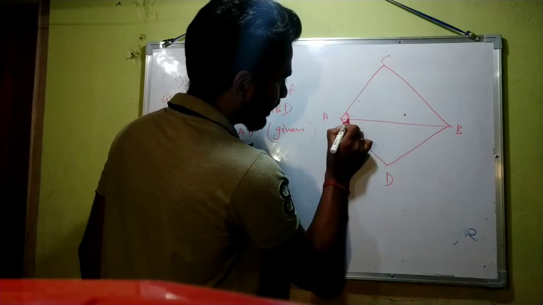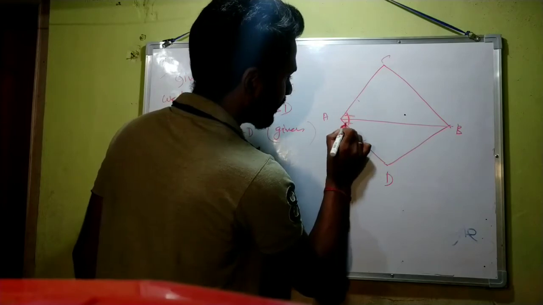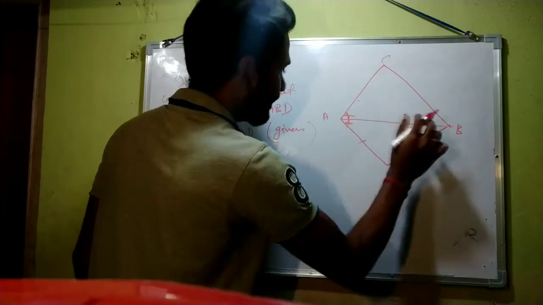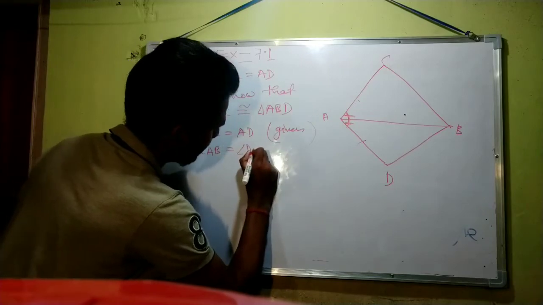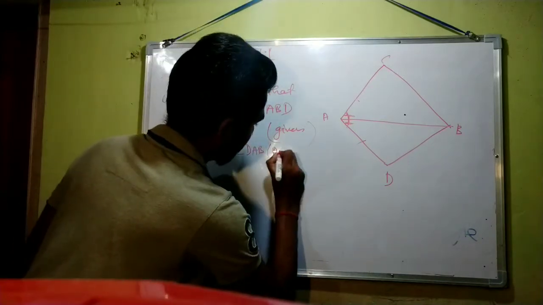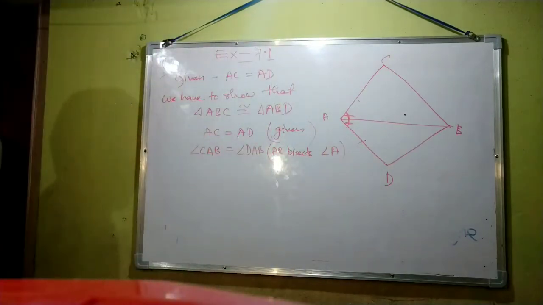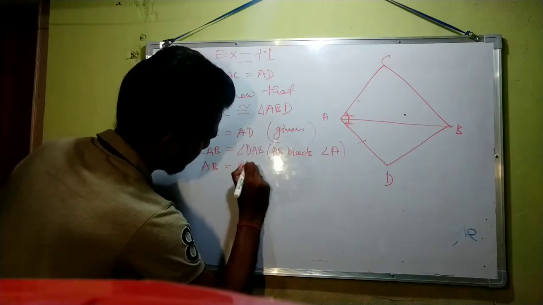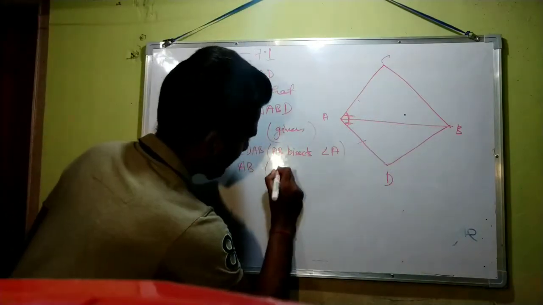So if AB bisects this angle, then these two angles will be equal, that is angle CAB will be equal to angle DAB. Why? Because AB bisects angle A. After that, AB is equal to AB, because they are the same thing. AB is equal to AB, they are the common arm.